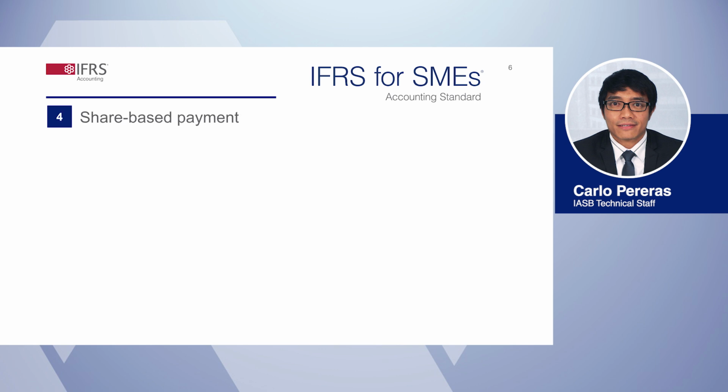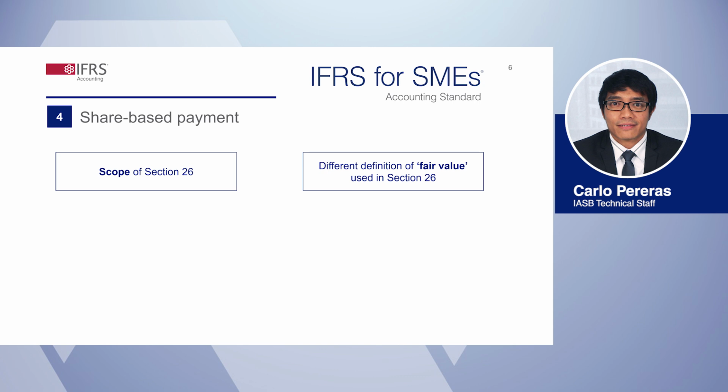Let's shift focus and examine three amendments to Section 26, Share-Based Payment. The first set of amendments specifies which transactions are included or excluded from the scope of Section 26 when businesses or entities combine or form a jointly controlled entity, or modify their share-based payment arrangements because of a business combination or other equity restructuring. For example, shares held by employees might be replaced when control of a subsidiary is transferred from one group entity to another during a group restructuring.